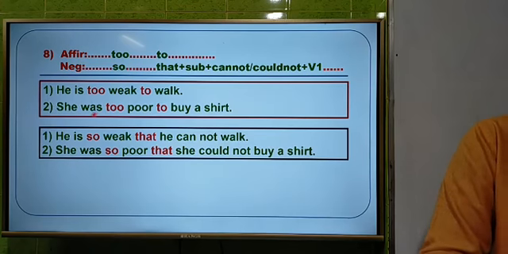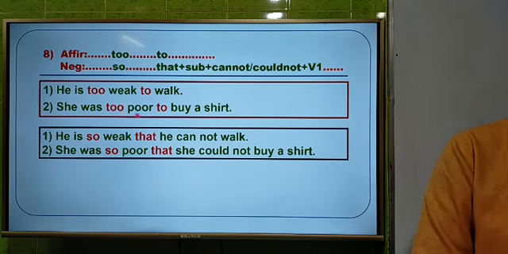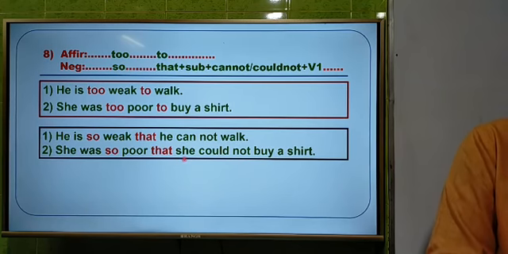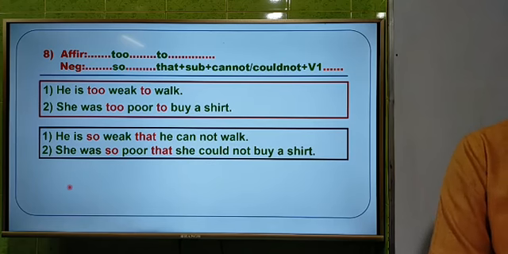And second question, she was too poor to buy a shirt. And the answer is she was, and we have to use so instead of too. Then poor will be poor, and we have to write down that instead of to. And then we have to write down subject according to the structure of so dot dot that. Then after subject we have to use cannot or could not. As the sentence is in past indefinite, we have to use could not. So the answer is she was so poor that she could not buy a shirt. Dear students, I think you have understood.